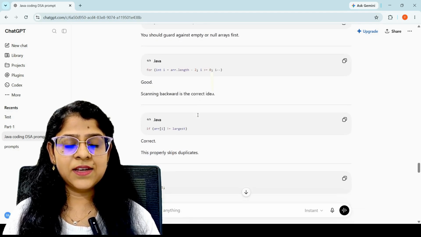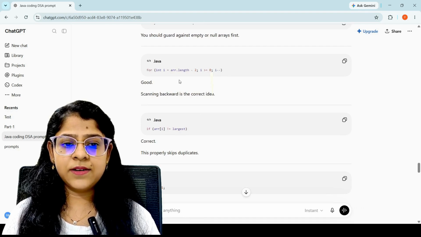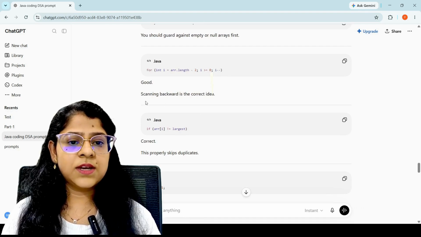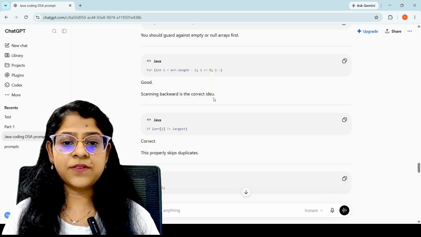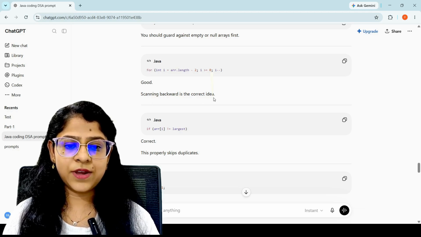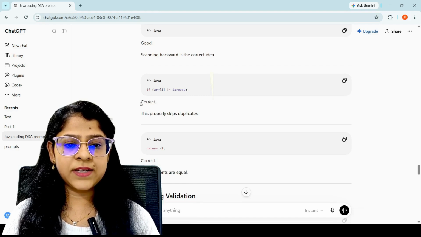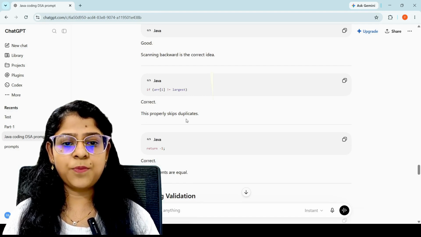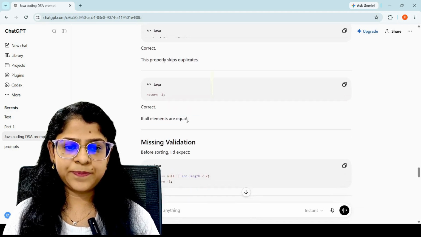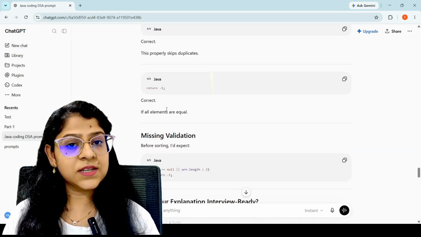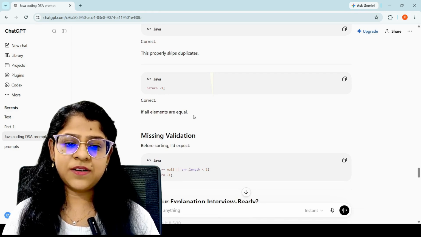And for this line, it said that it's good. Also it said that scanning backward is the correct idea. For this line, it said that it's correct and this properly skips duplicates. And for this line, it says that it's correct if all elements are equal.